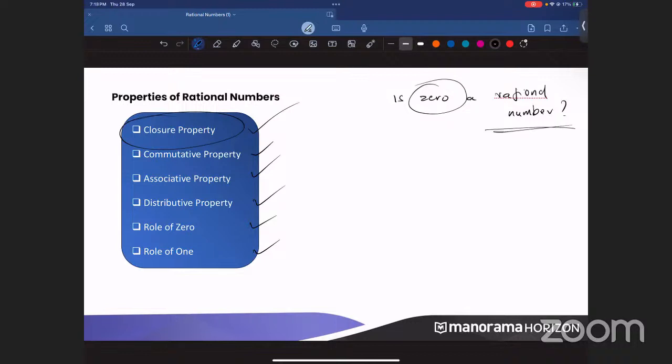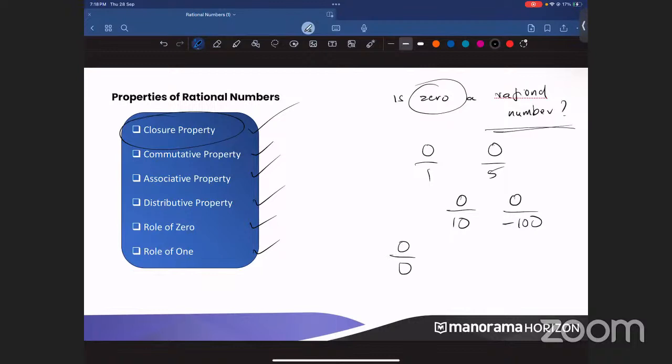Isabel, yes. Okay. So when I write 0, 0 is simply 0 itself, right? But can I write 0 as 0 by 1? Yes. Can I write 0 as 0 by 5? Can I write it as 0 by 10? Can I write it as 0 by minus 100? Yes, I can write 0 as 0 divided by any number, right?